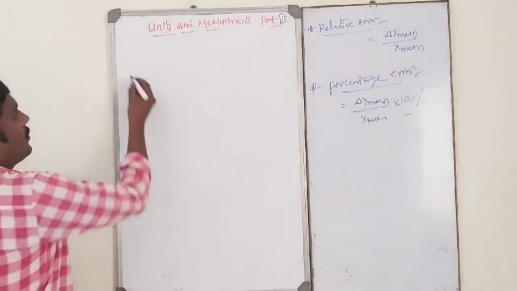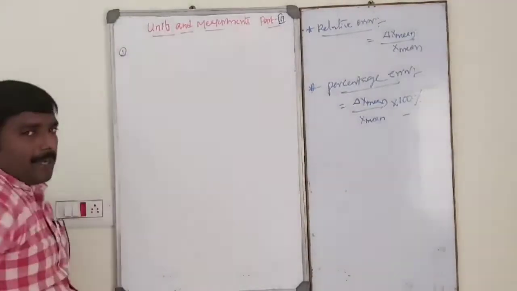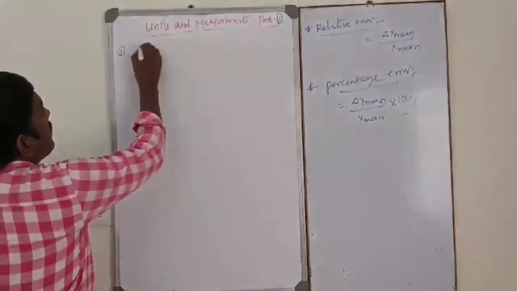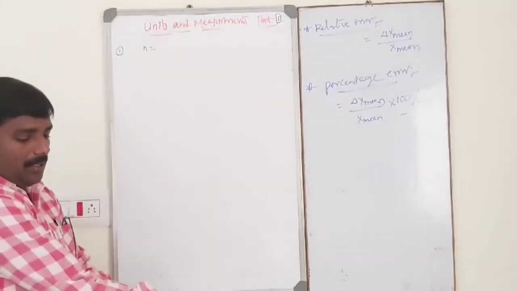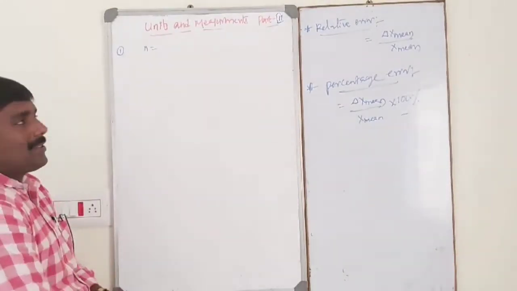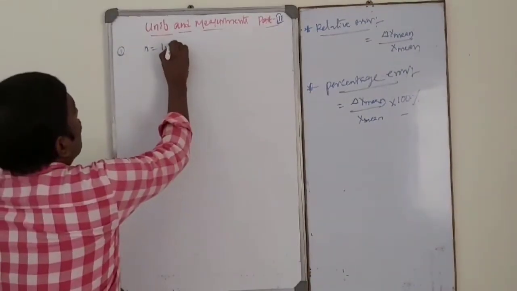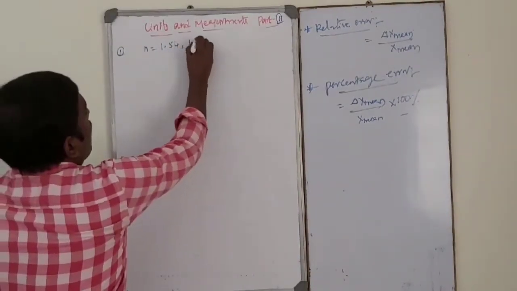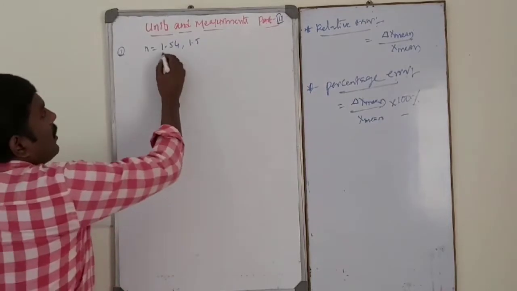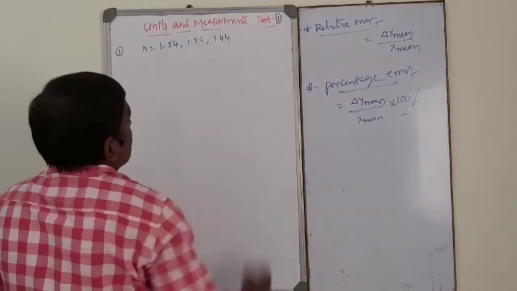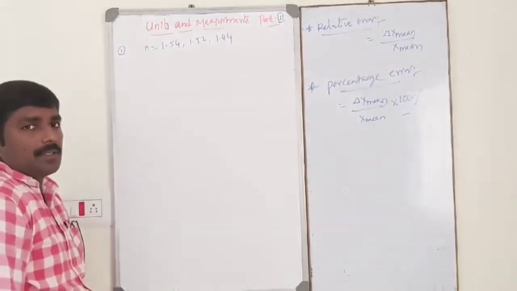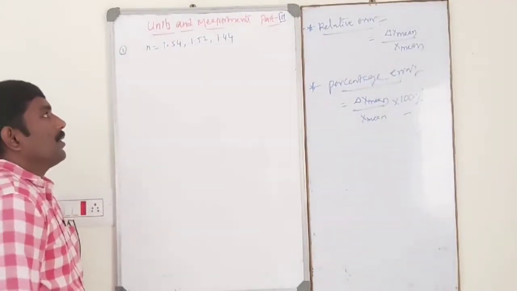Just a small problem on errors. Suppose in an experiment the refractive index of a convex lens is found to be 1.54, 1.52, 1.44 in successive measurements.